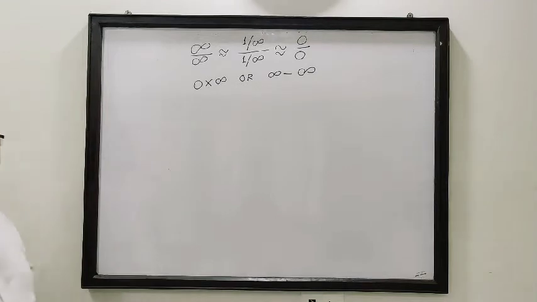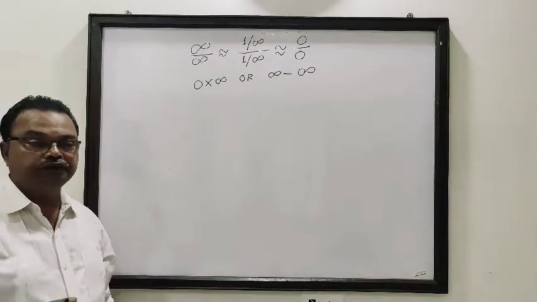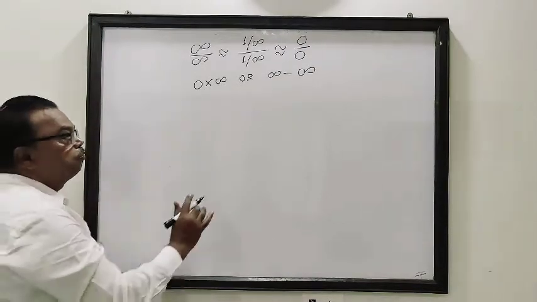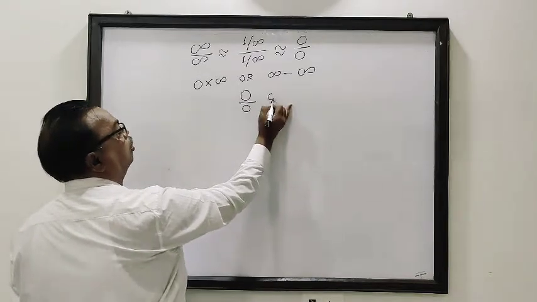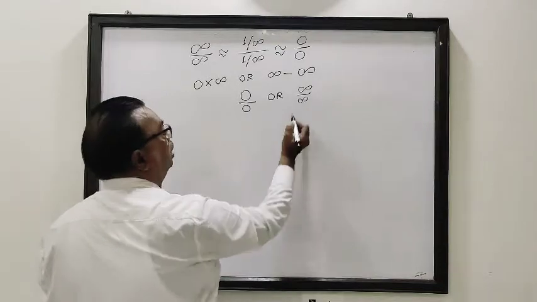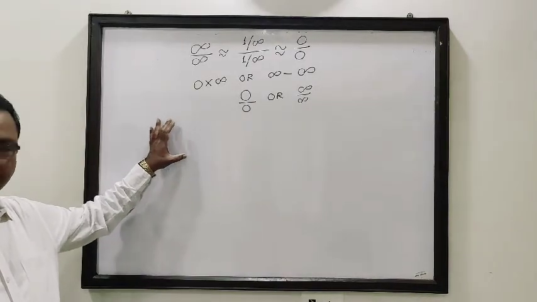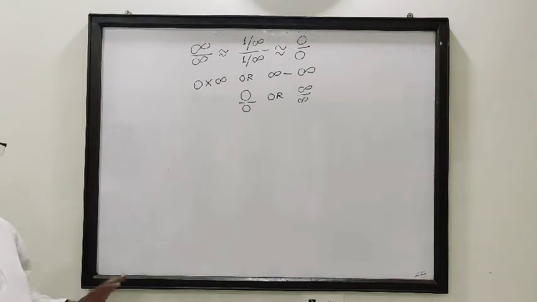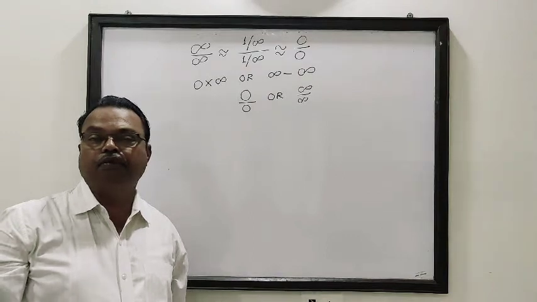If functions have such indeterminate form, then you simplify the division of the two functions, bring them to the form either 0 by 0 or infinity by infinity, and proceed as per the procedure I have defined. So this is the way how to find the limit of the first 4 indeterminate forms.